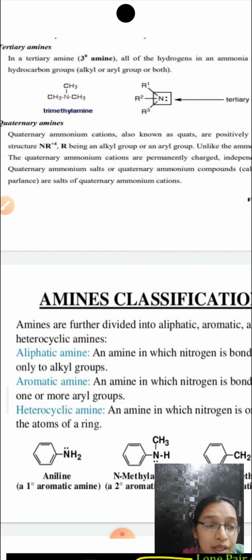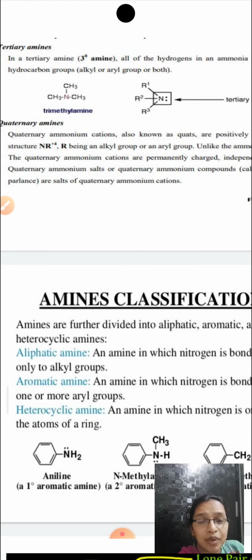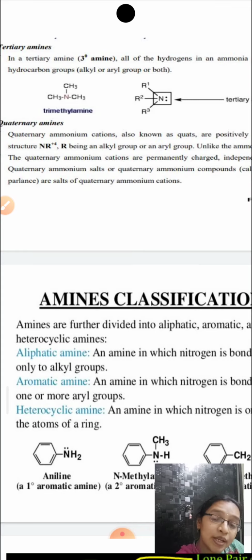If nitrogen is linked directly to an aryl group, you call it an aromatic amine. Examples of aliphatic amines are methylamine, ethylamine, n-propylamine, isopropylamine, n-butylamine, isobutylamine, and tertiary butylamine.